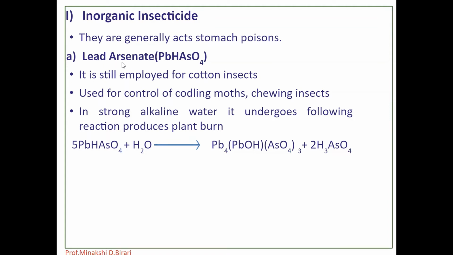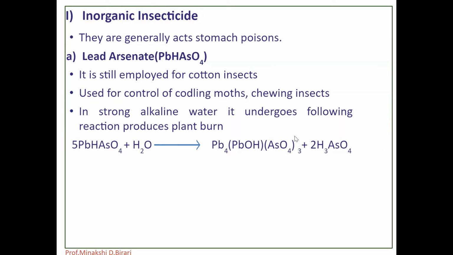First one, that is lead arsenate. Lead arsenate was widely used for the control of the codling moth and many other chewing insects. It is still employed for cotton insects. It is manufactured from litharge, that is nothing but PbO. It is a very fluffy pink powder. In strong alkaline water, it undergoes a reaction which produces plant burn.